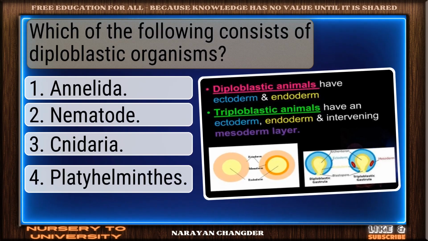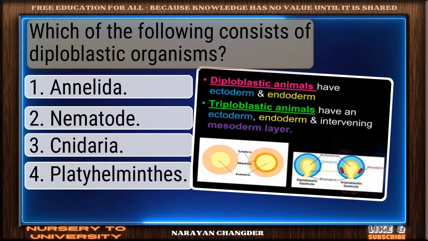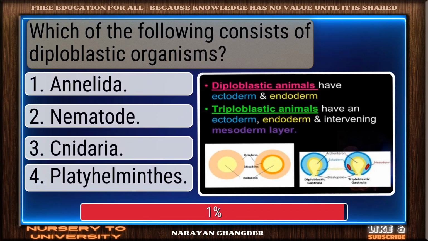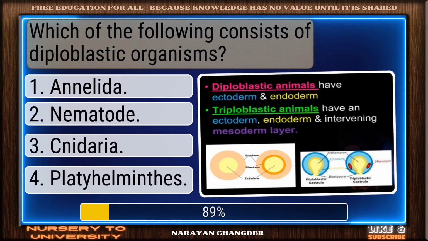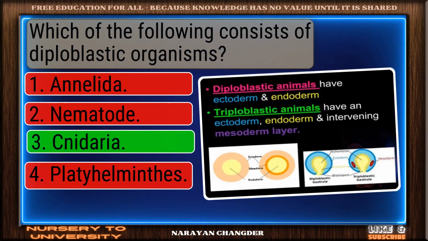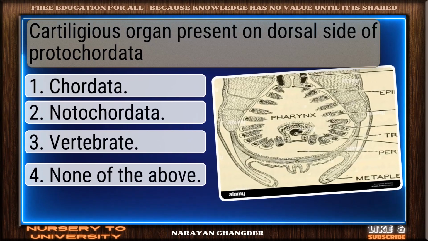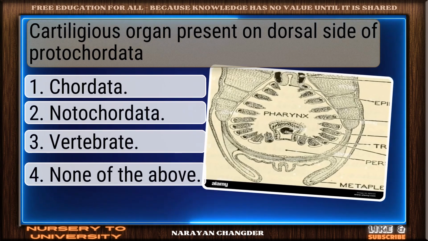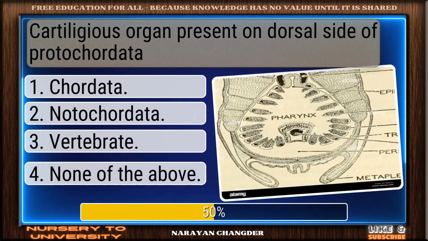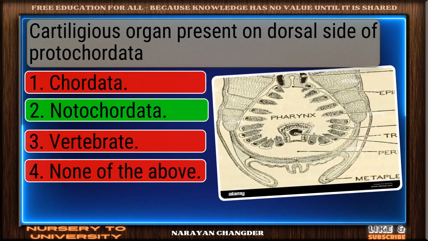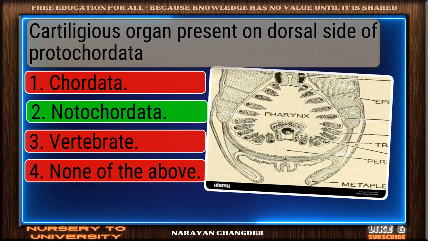Question number 131. Which of the following consists of diploblastic organisms? Valid point. Cnidaria is true. Question number 132. Cartilaginous organ present on dorsal side of Protochordata? On track. Notochord is the correct answer.